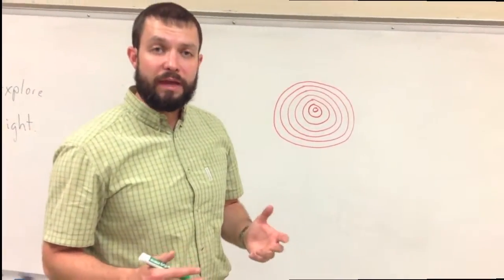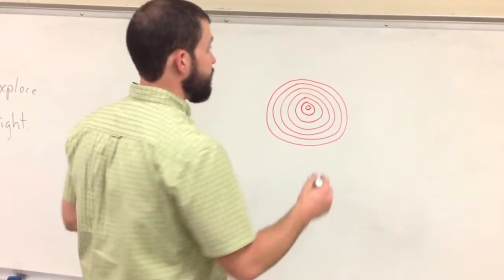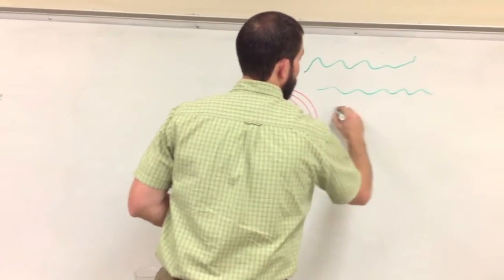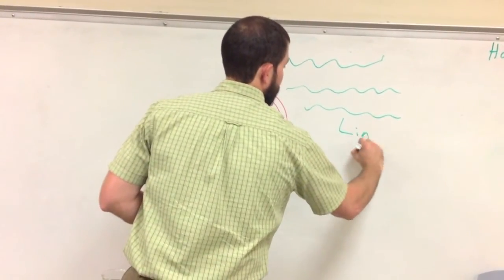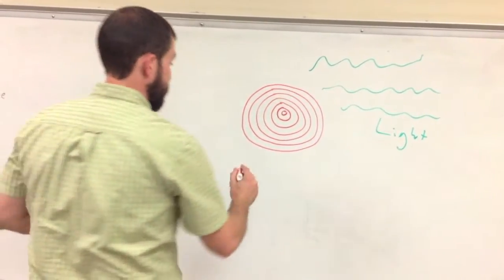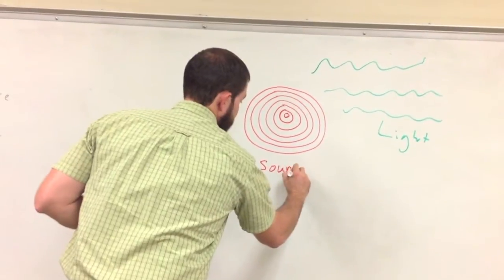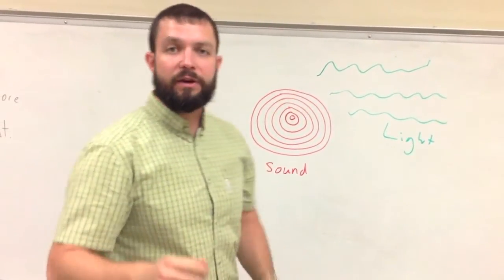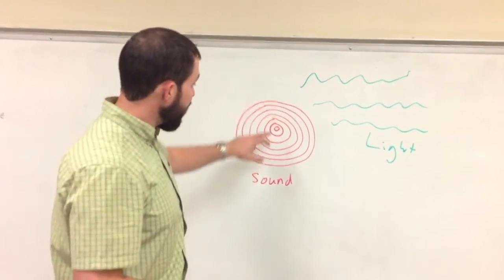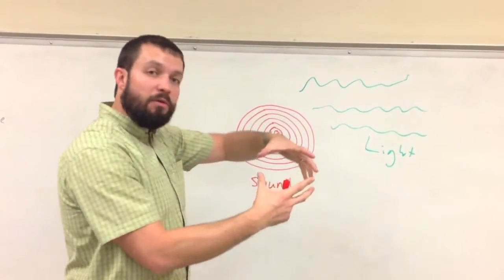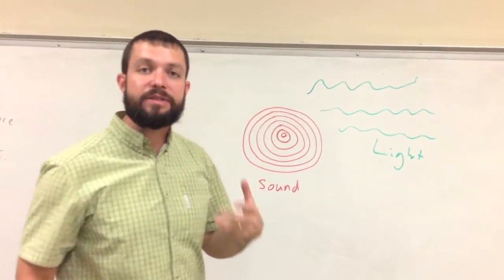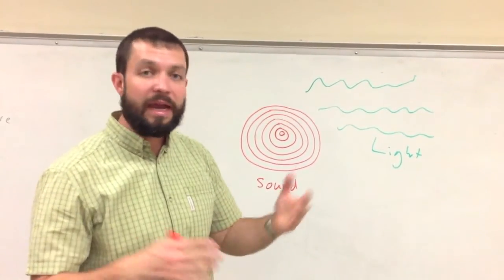Sound travels through the air. But unlike light, which travels in waves but in straight lines, sound travels in waves but in all directions. If you've ever been to the lake and you've taken a rock and thrown it into the water, when the rock hits the water, it creates ripples or waves that move out in concentric circles. So imagine that is how sound moves through air or water.